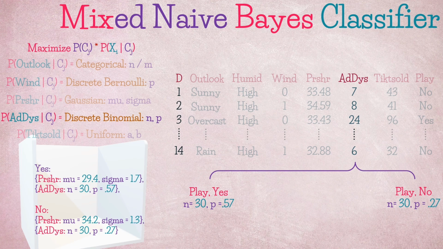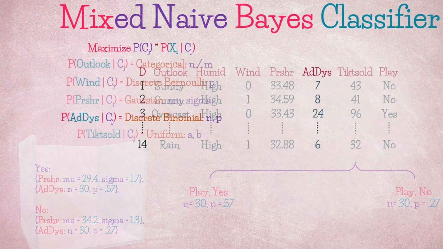If you are wondering how we estimated these parameters, for the pressure feature it is pretty straightforward. Finding the mean, which is the average of all the values, and the standard deviation, which is the square root of variance. If you are not familiar with these calculations, check my linked data analytics video. For the ad days feature, we already know that n equals 30, representing the number of days per month. In that case, p would be the probability of success, the rate of ad, calculated as an average of all observations. So for example, for game day 1, p equals 7 divided by 30. For game day 2, p equals 8 divided by 30. And overall p is just the average of these averages.